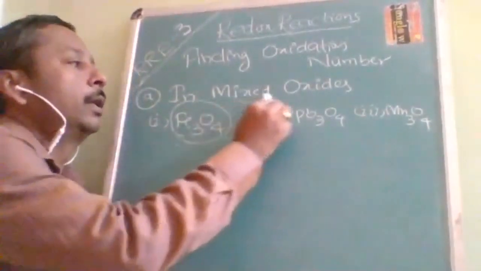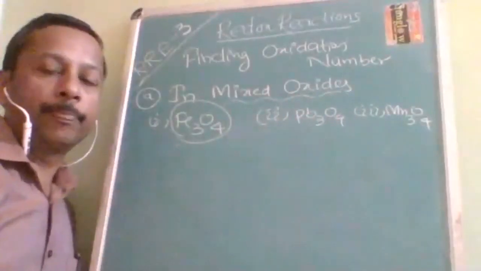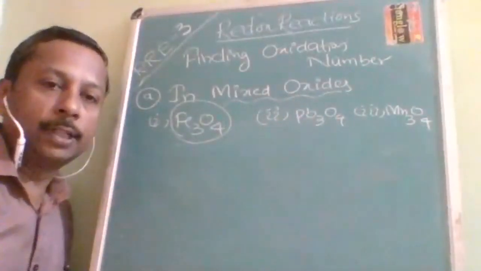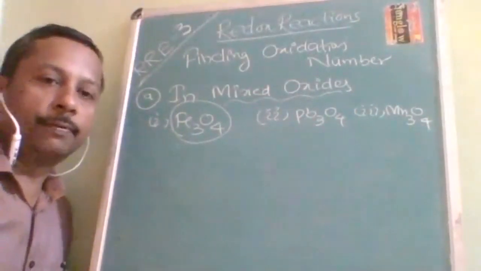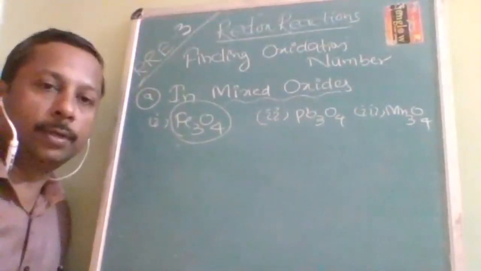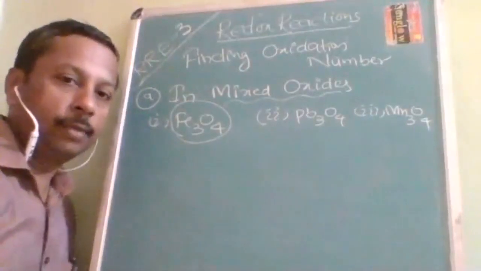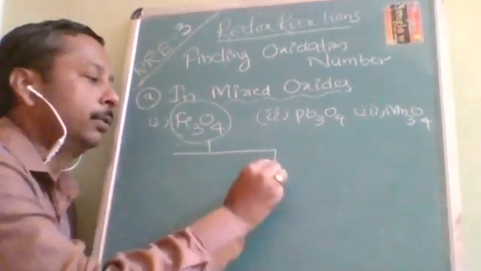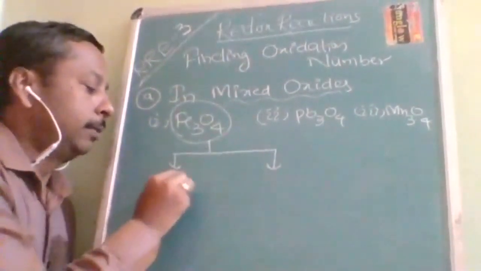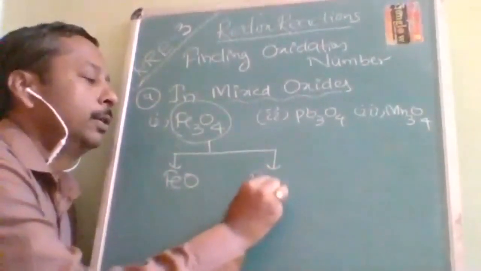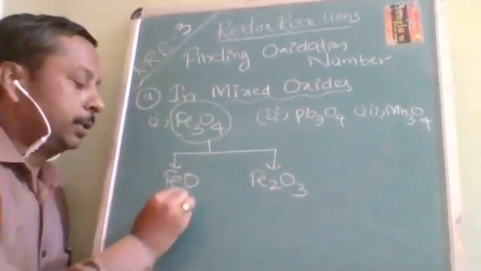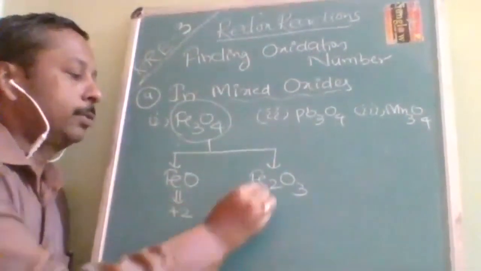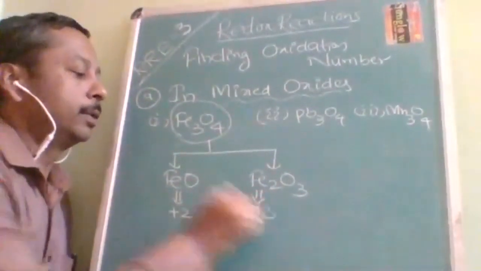This comes under the category of mixed oxide. So the procedure which I am going to tell you, you have to use in the case of a mixed oxide. Fe3O4 is not a compound. It is a mixture of compounds. So what are those two? First one will be FeO. Second one will be Fe2O3. In this one, oxidation number is plus 2. In this one, oxidation number is plus 3.